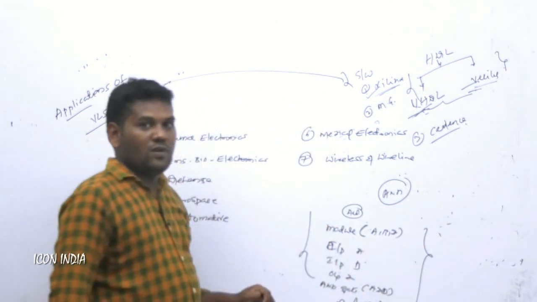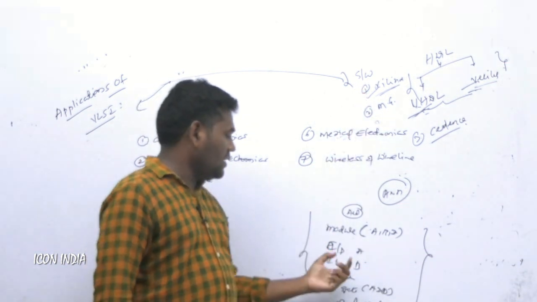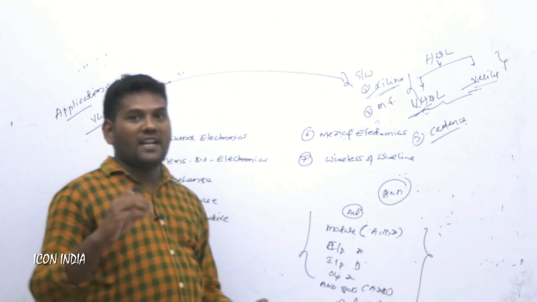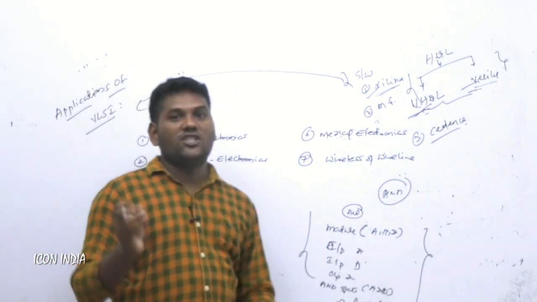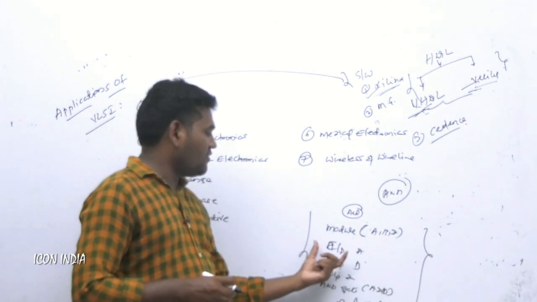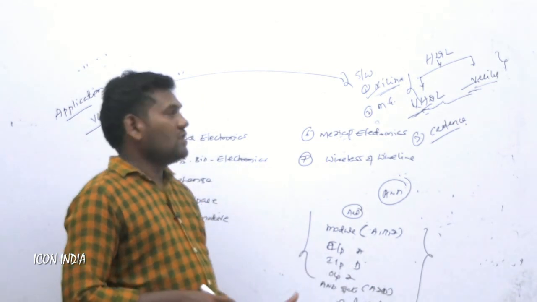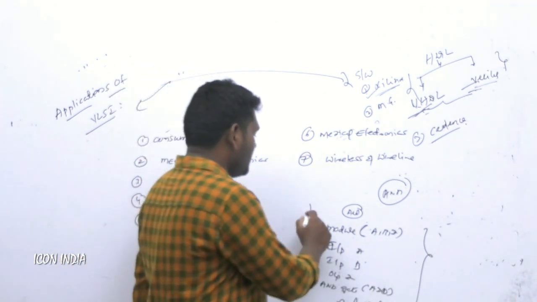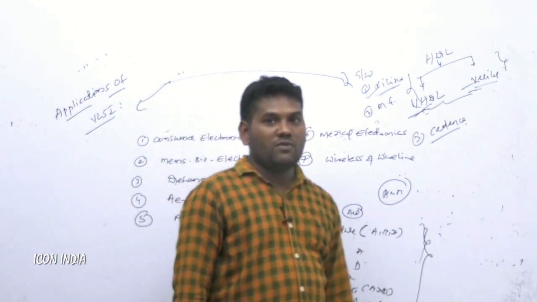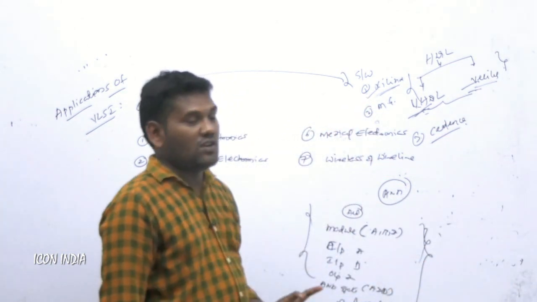So this is the simple VHDL programming for the Xilinx software version. We have to write this program and implement the simple AND gate, and verify the test bench waveform. According to the test bench waveform, we can verify whether your program is working properly or not. So this is the basic AND gate VHDL program for implementation in the Xilinx software version.